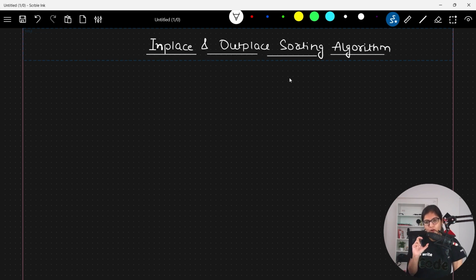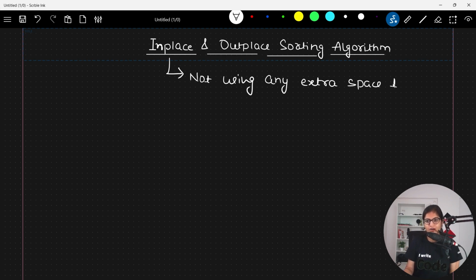Whenever we are talking about an in-place sorting algorithm, it simply means that we are not using any kind of extra space in order to sort an array. As the name suggests, here we are not using any extra space. That is the important point to understand. When you are not using any extra space to sort an array, we call it an in-place sorting algorithm.